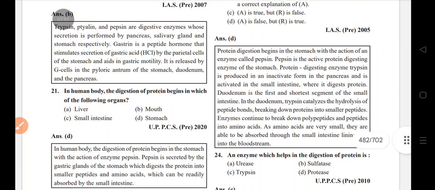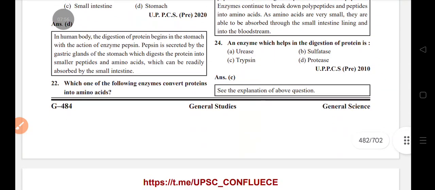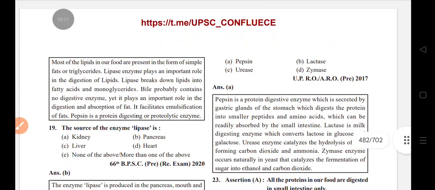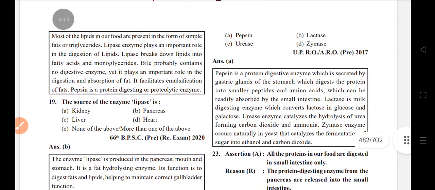In the human body, digestion of protein begins in which of the following? Stomach. The enzyme converts protein into amino acids. Pepsin. Urease enzyme catalyzes hydrolysis of urea. Zymase is an enzyme naturally found in yeast. Lactase acts on milk.